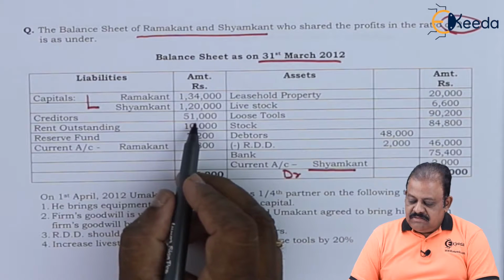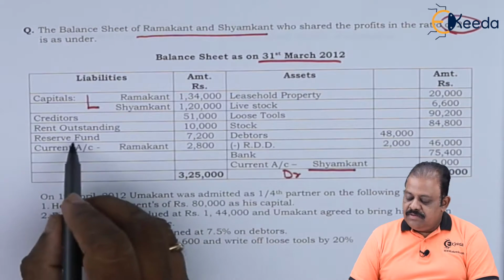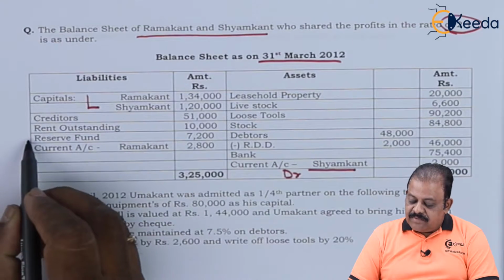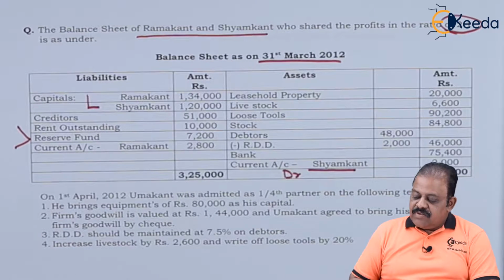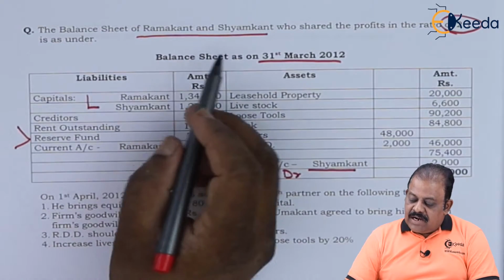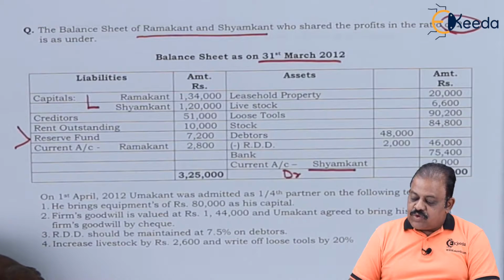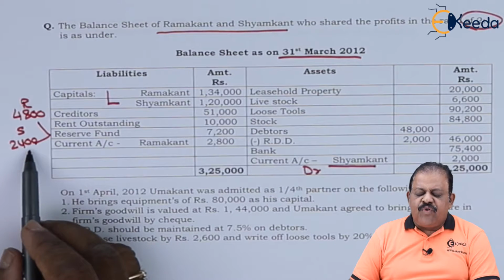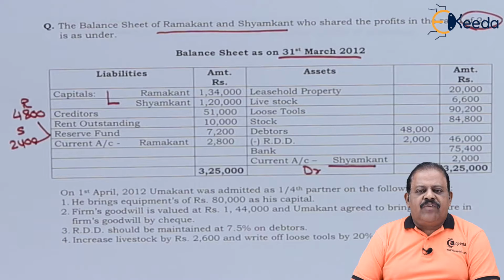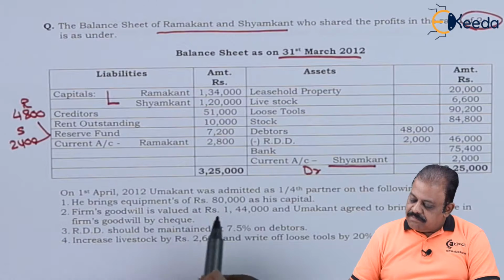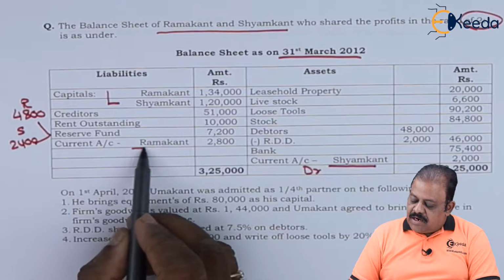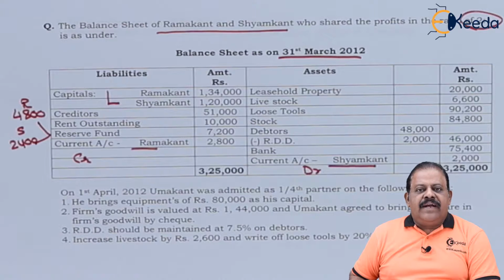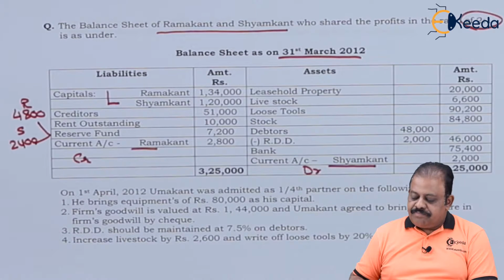Creditors 51,000. Rent outstanding 10,000. Reserve fund 7,200. This will be divided between Ramakant and Shamkant in the ratio of 2:1: Ramakant 4,800, Shamkant 2,400. This will be transferred to the credit of their current account. Current account of Ramakant is there on the liability side, so it has a credit balance. It will be recorded on the credit side as balance brought down.